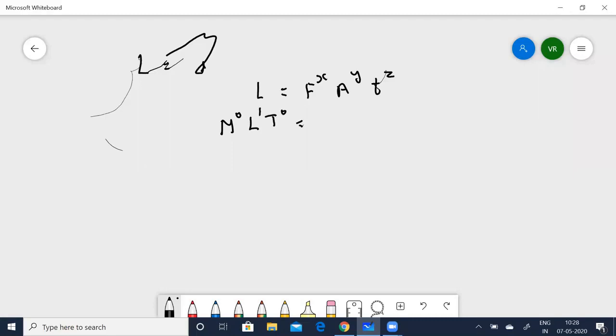That is equal to, for force, M L T to the power of minus 2, the whole power x. And for acceleration, A is going to be L T to the power of minus 2. And for time, it is going to be T to the power of z.